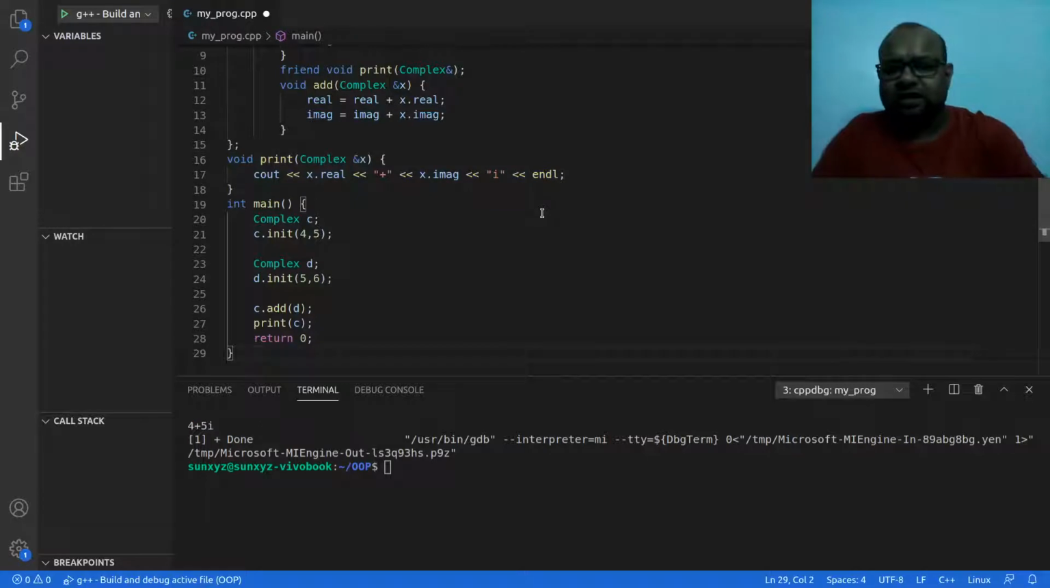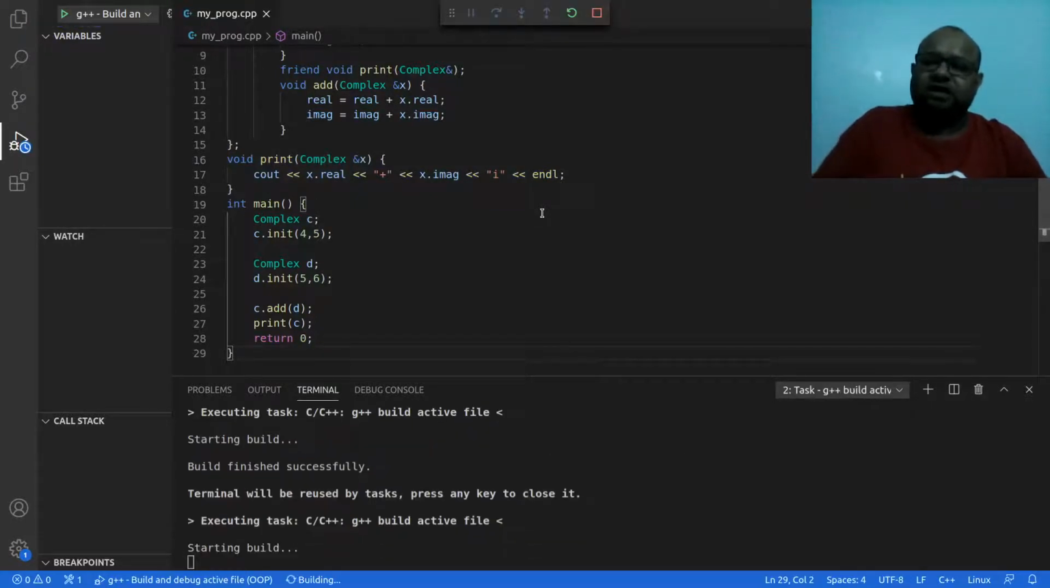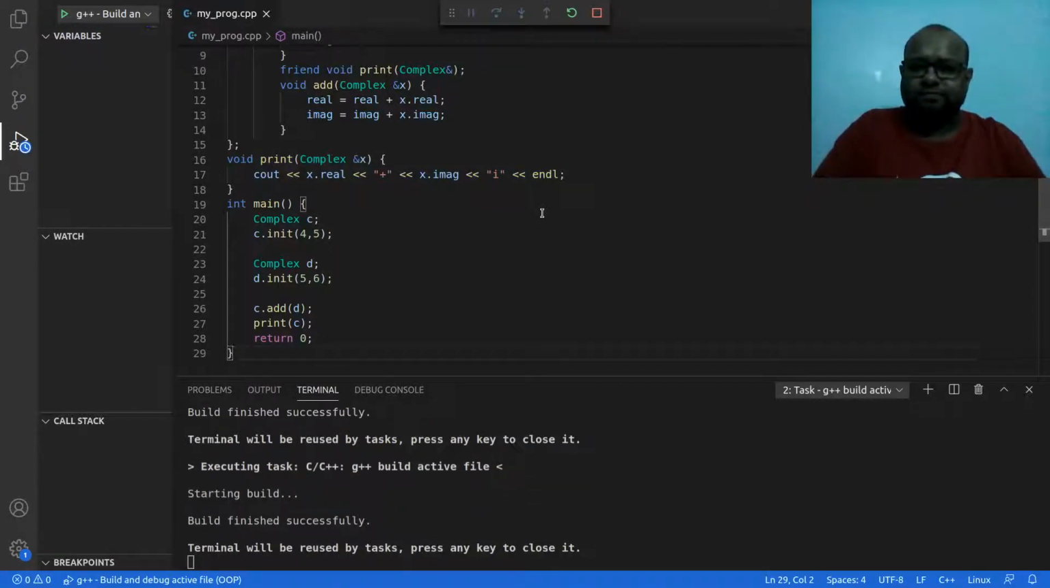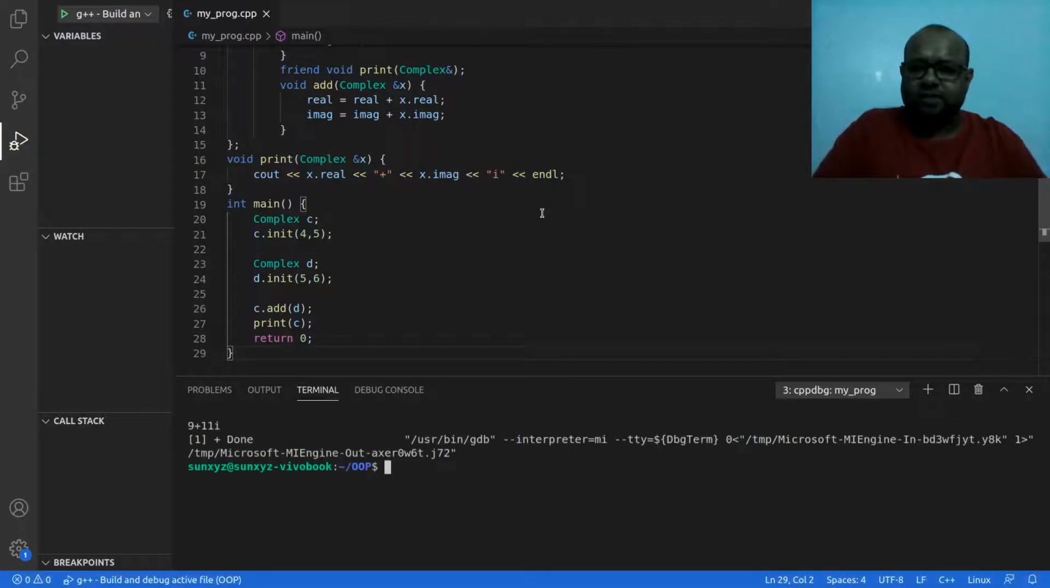I'm going to go ahead and compile and run this program, and that is done. Okay, so 5 plus 4 gives me 9, and 6 plus 5 gives me 11. So the added complex number that I get is 9 plus 11i. Okay, fine.